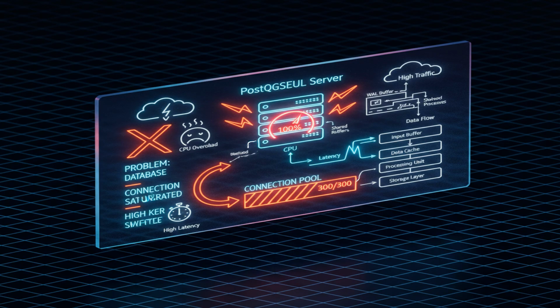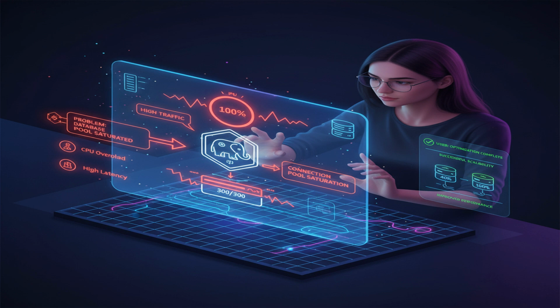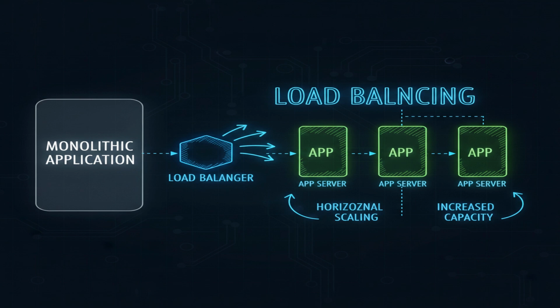How quickly? At 5,000 requests per second, the database connection pool saturates at 300 connections. CPU hits 100% and query latency skyrockets from a manageable 20 milliseconds to a crippling 2 seconds. This directly impacts user experience, leading to abandoned carts and lost sales. The monolithic architecture simply cannot scale to meet the demands of peak traffic.